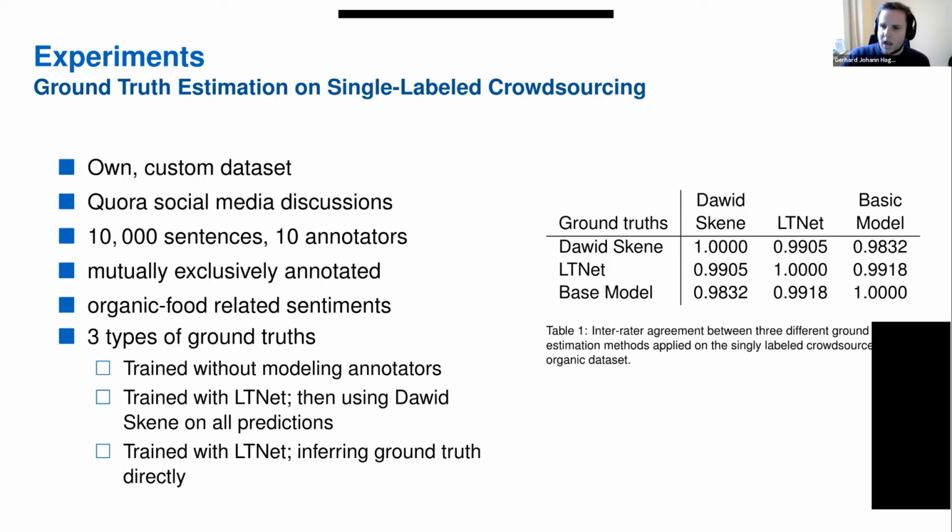We have a very high inter-rater agreement of these three models, which shows that the outcome is similar, if not identical, so there's nothing unconventional happening when we apply our model. There are no outliers or unexpected effects.